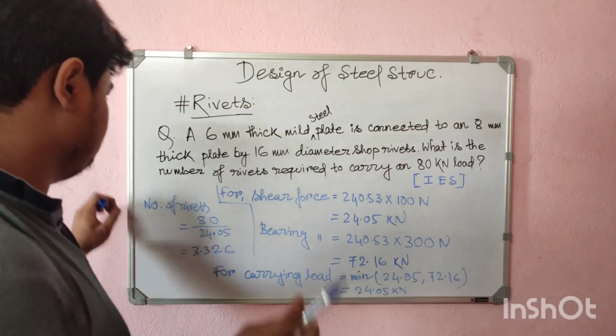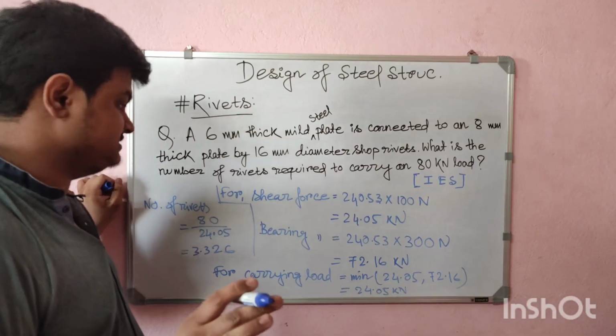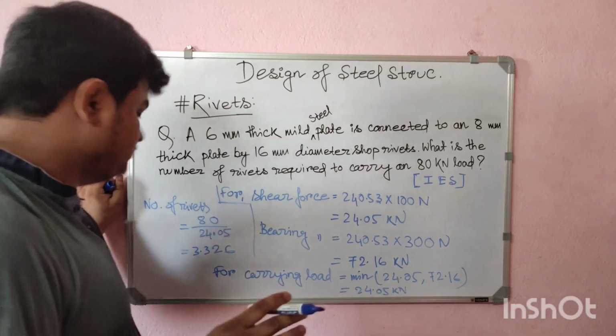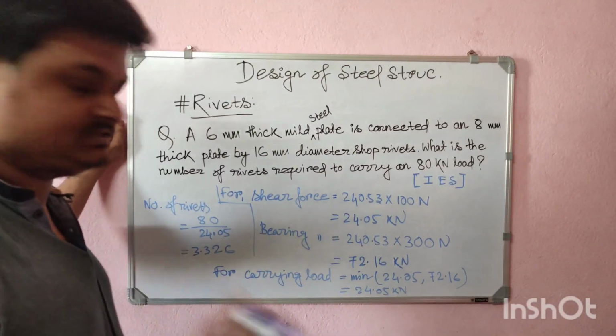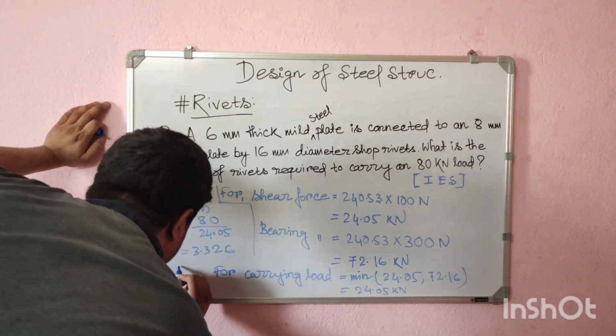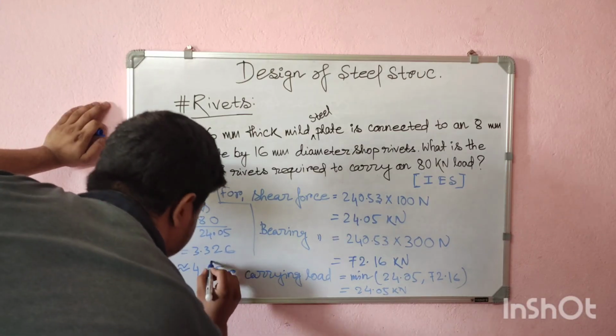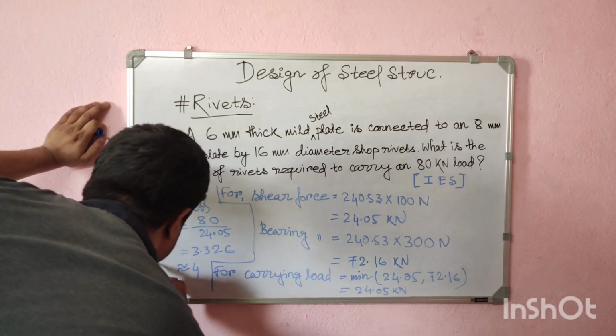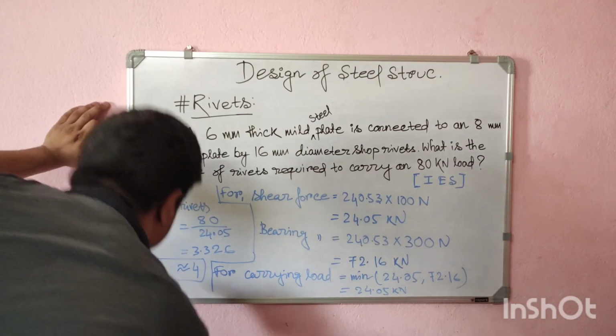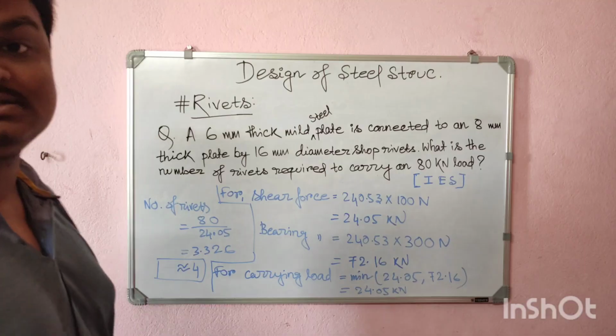So to be fully safe, we will be taking 4 rivets. Okay, so this is the answer. The number of rivets required is 4.